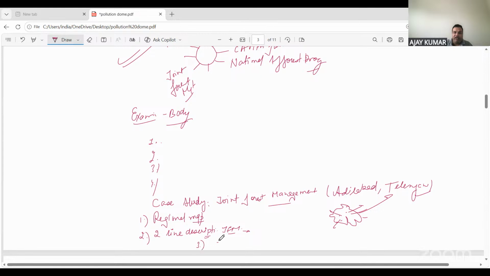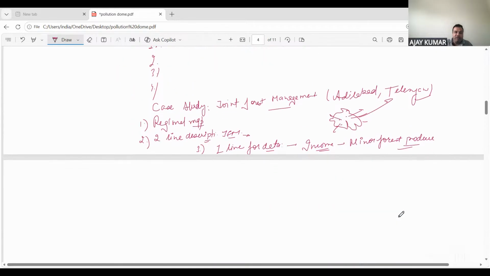In the third line you have to write one line for data. Data means how many trees they have managed to restore, how much of the wasteland they have managed to restore, or what income they have accrued by selling the minor forest produce. Any numbers that could substantiate or prove that yes, this is something that is related to the joint forest management. Then finally, you have to write a conclusion in the last part.